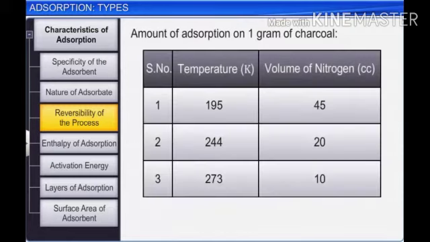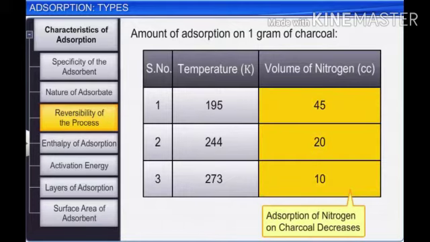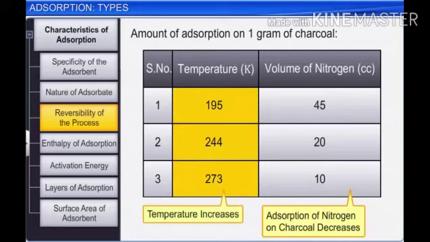For example, 1 gram of charcoal adsorbs about 10 cc of nitrogen at 273 Kelvin, 20 cc at 244 Kelvin and 45 cc at 195 Kelvin. The decrease of adsorption with increase of temperature takes place. Or we can say that increase of temperature decreases the adsorption.